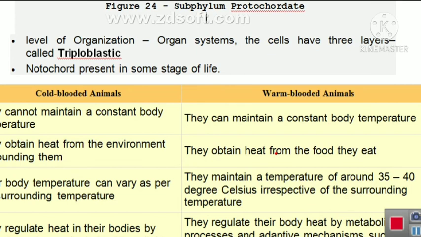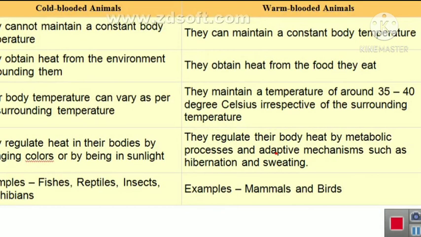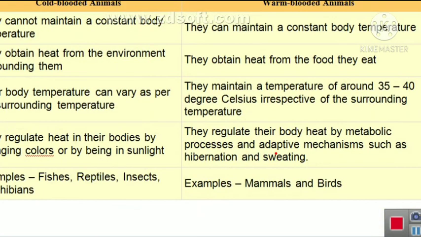One type is cold-blooded and another type is warm-blooded animals. Means these chordates are of two types: cold-blooded or warm-blooded animals. If we see the differences, then you will easily understand about these animals. Here they cannot maintain a constant body temperature. They change their body temperature according to the atmosphere.